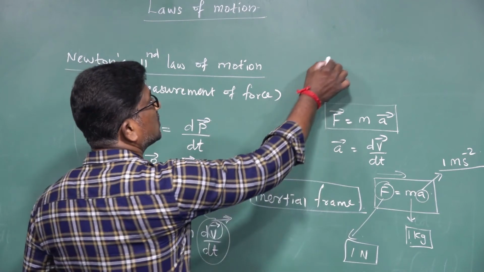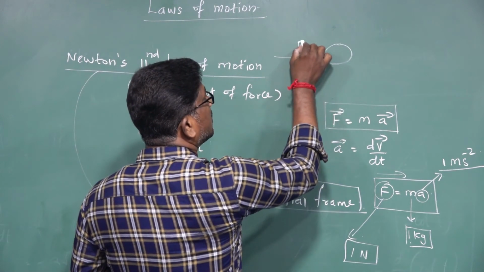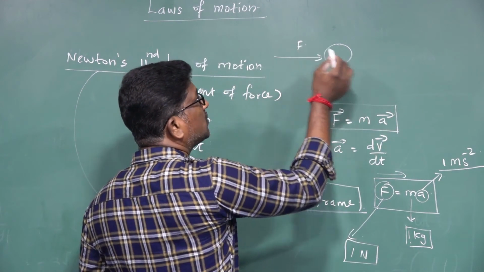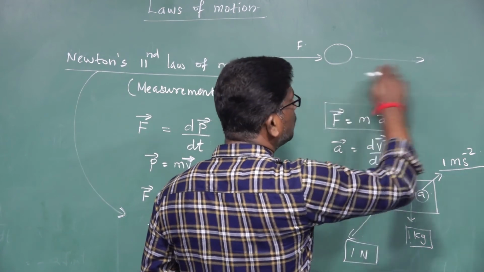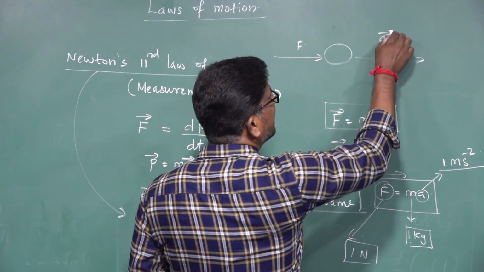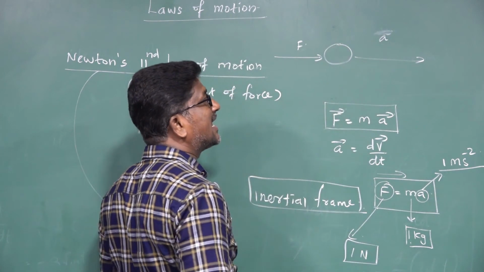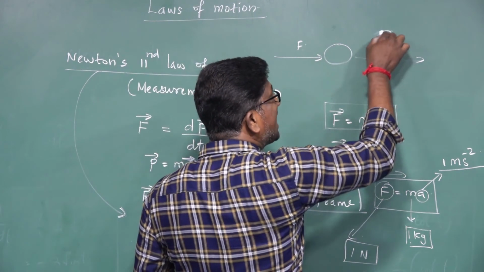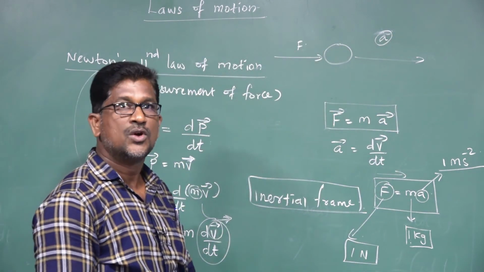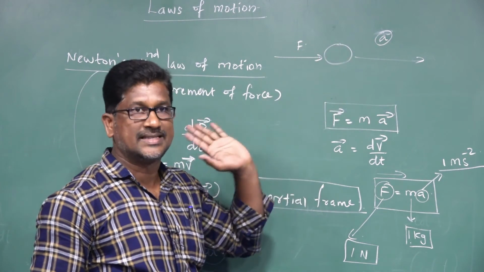Suppose there is an object which is at rest, and a force is applied along this direction. Due to the force, the body starts to move along the same direction as the force. So there is a change in velocity of the body, and the body experiences an acceleration along the direction of the force applied. So the direction of both the force and acceleration is the same.